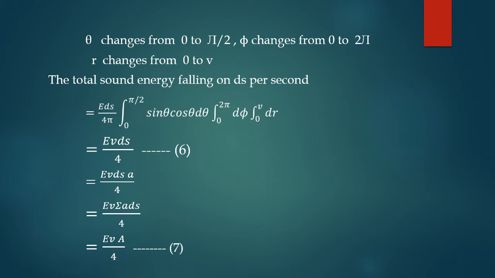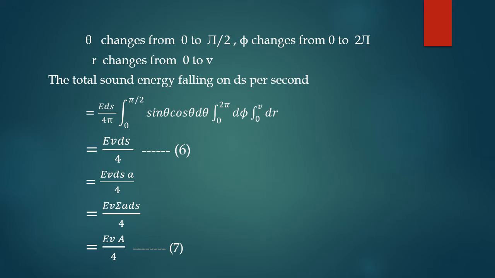Here r changes from 0 to v, where v is the velocity of sound, and therefore the total sound energy falling on ds per second is equal to E ds divided by 4 pi, integral 0 to pi by 2 sin theta cos theta d theta, integral 0 to 2 pi d phi, integral 0 to v dr. Here integral 0 to pi by 2 of sin theta cos theta d theta is 1 by 2, integral 0 to 2 pi d phi is 2 pi, and integral 0 to v dr is v.